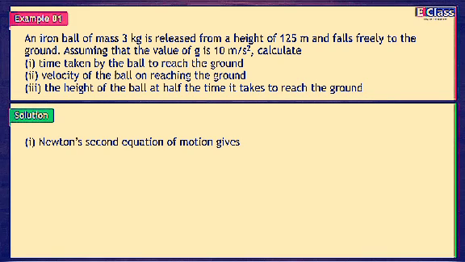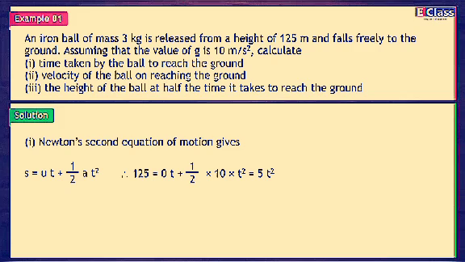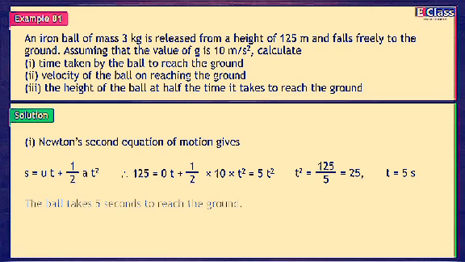Newton's second equation of motion gives s = ut + 1/2 at². Therefore, 125 = 0t + 1/2 × 10 × t² = 5t². t² = 125/5 = 25. t = 5 seconds. The ball takes 5 seconds to reach the ground.